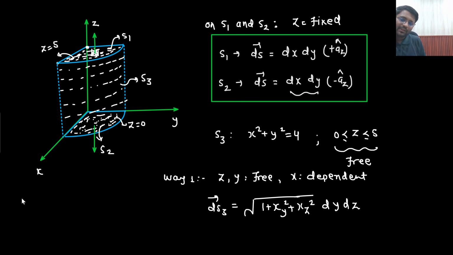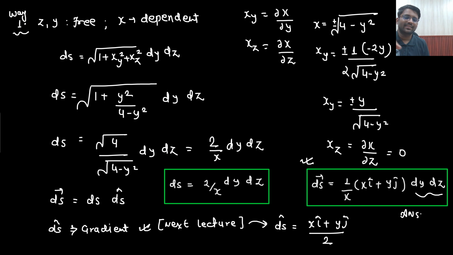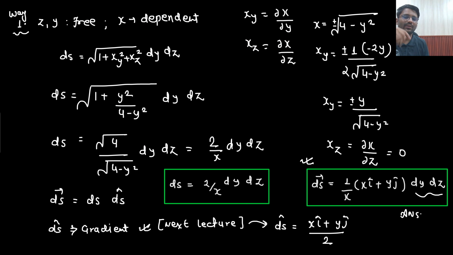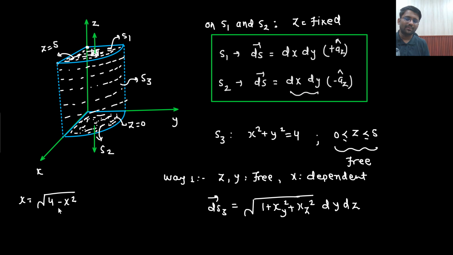Now what is the scenario? x is given as under root 4 minus y square. This we have already solved, no? Why are we wasting time? x square plus y square equals 4, z going from 0 to 5. What answer will we get? 2 by x dy dz. Already we have solved this. It is the same example, ditto the same analysis I am going to do.